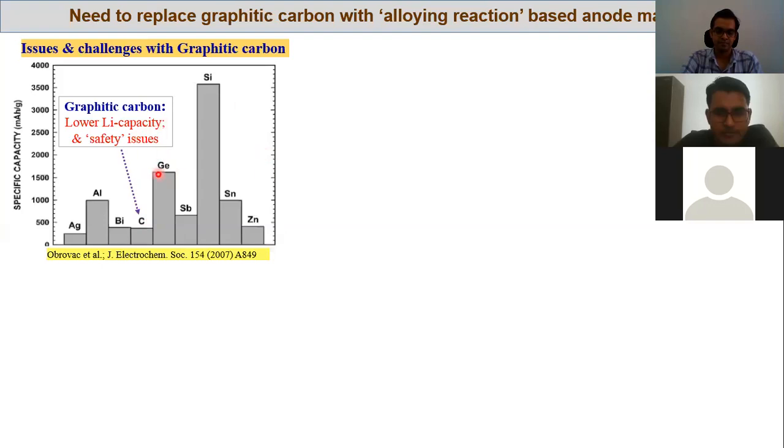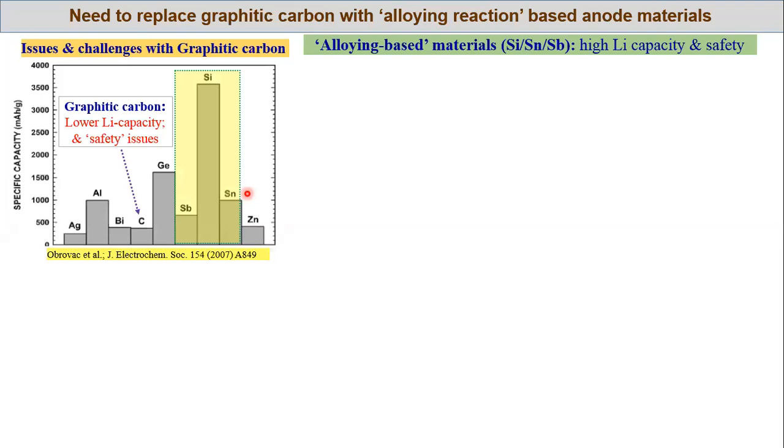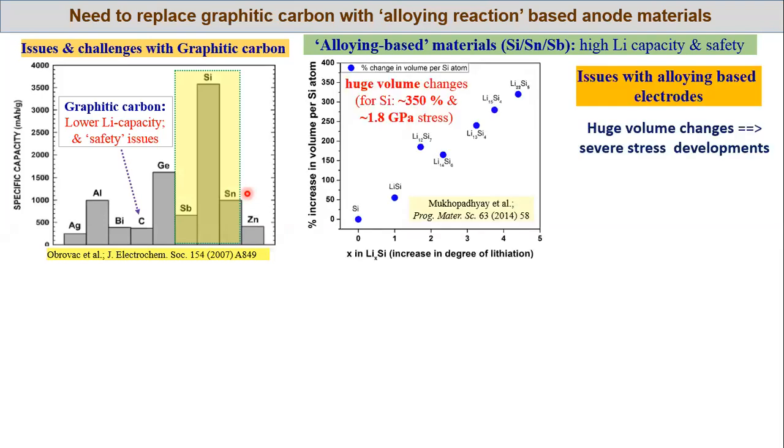The possible candidates are silicon, which has a very high theoretical lithium storage capacity, around 4,000 milliampere hour per gram. Then there can be tin and antimony. These are a couple of materials. But these materials are alloy based reactions, whereas graphite is a layered material where your lithium can intercalate between the graphene layers.